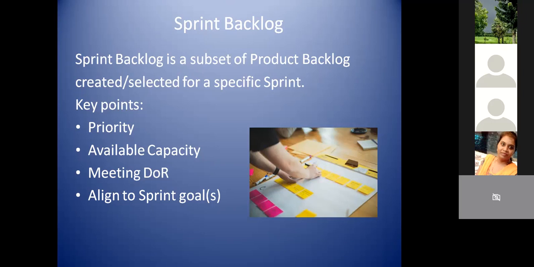So when you are creating a sprint backlog, the sprint backlog is nothing but a small piece of what you have in your product backlog. It will be created on day one of the sprint in the sprint planning meeting, with the factors that should be considered: priority, the available capacity, which is also aligned with your average velocity of the team, then the items that are meeting the definition of ready checklist, and your sprint goal. Aligning to all these things, you will be creating the sprint backlog.